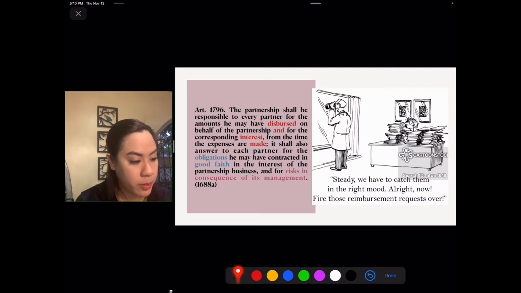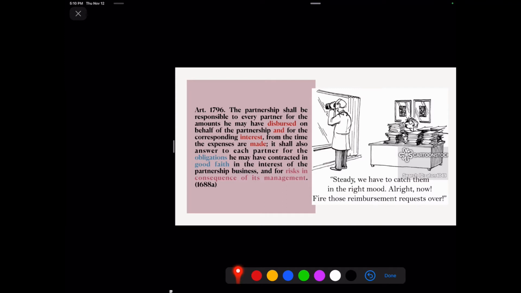The fourth partnership liability would be under Article 1796. The partnership shall be responsible to every partner for the accounts he may have disbursed on behalf of the partnership and for the corresponding interest from the time the expenses were made. It shall also answer to each partner for the obligations he may have contracted in good faith in the interest of the partnership business and for risks in consequence of its management.